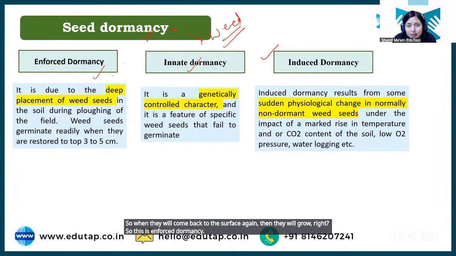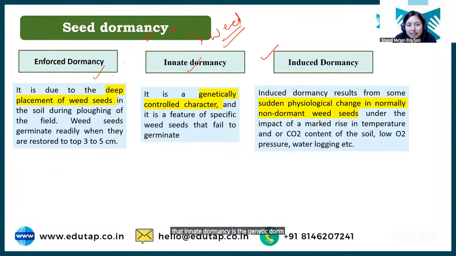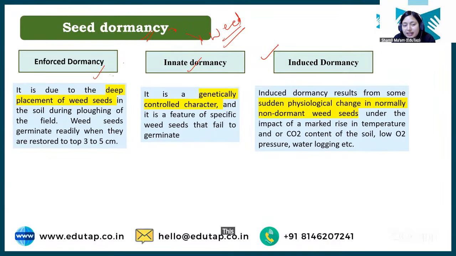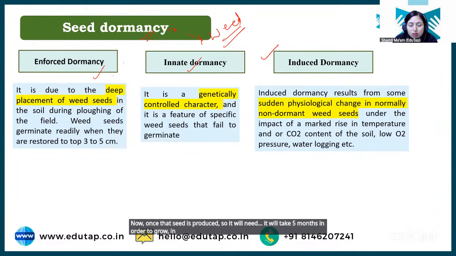Then innate dormancy is the genetic dormancy, meaning जो genetically एक wheat seed की dormancy है, like this wheat seed needs a 5 months dormancy period to grow. Now once that seed is produced, it will take 5 months to break the dormancy and grow again. So that is innate dormancy.